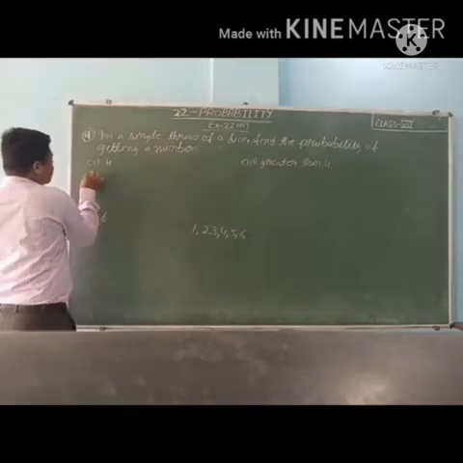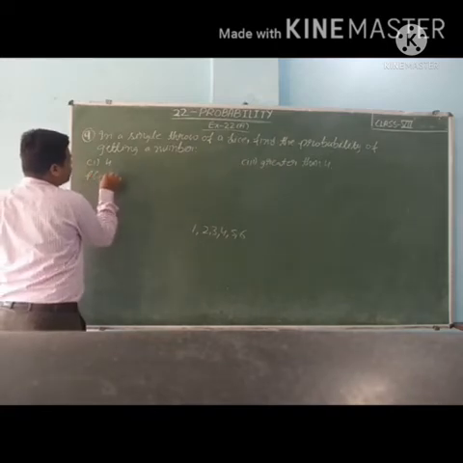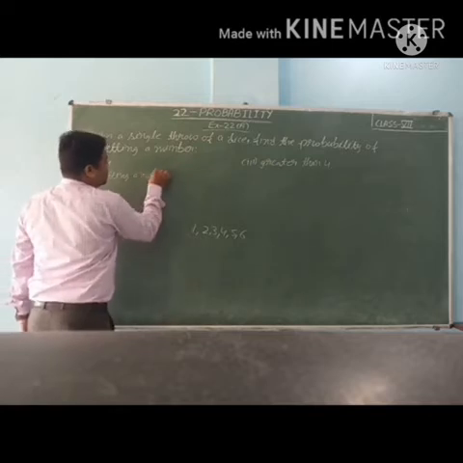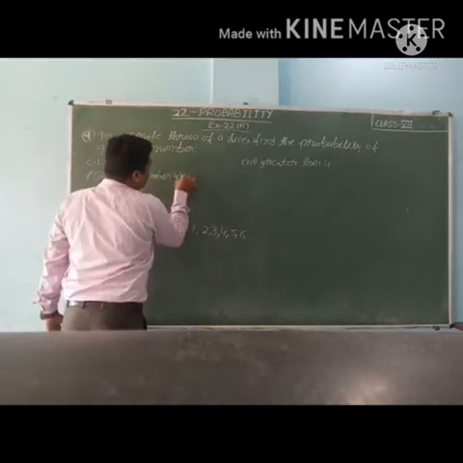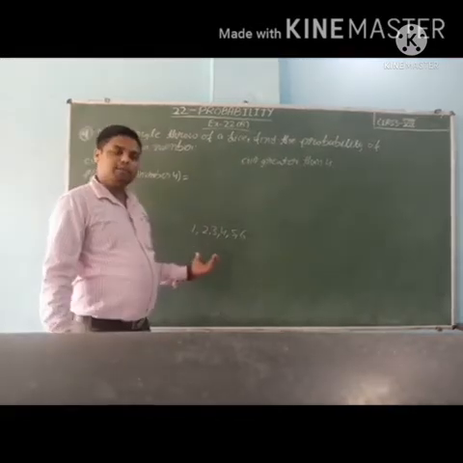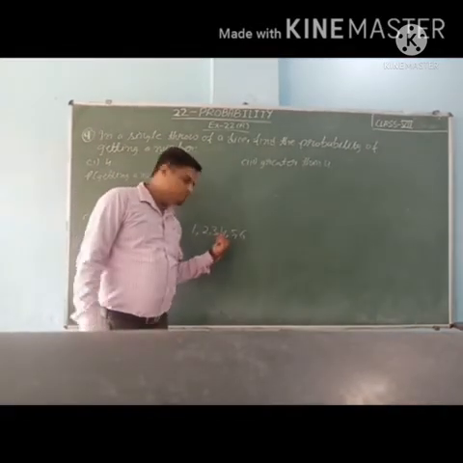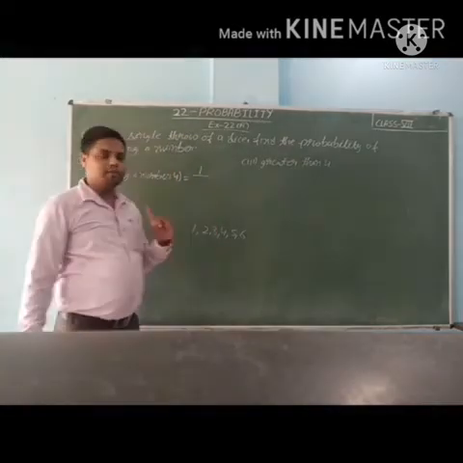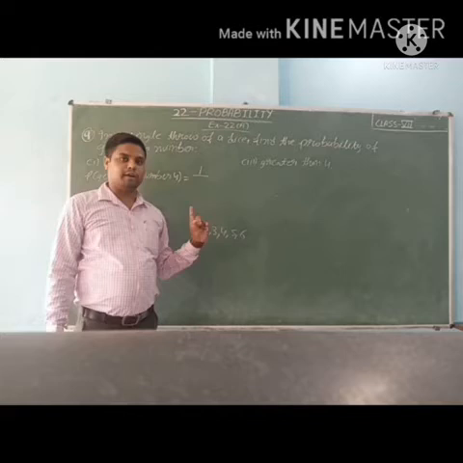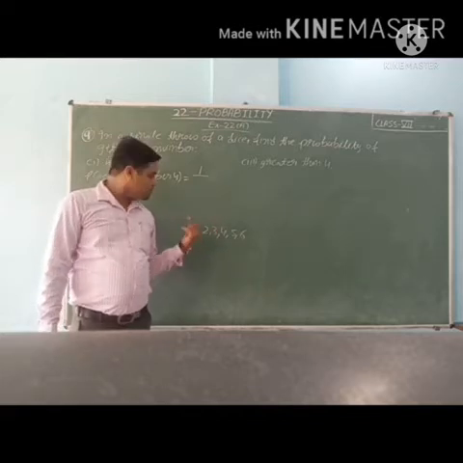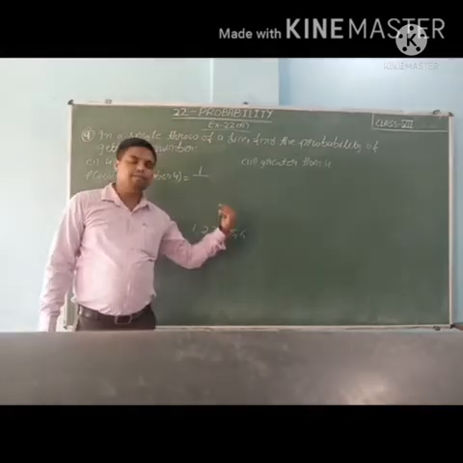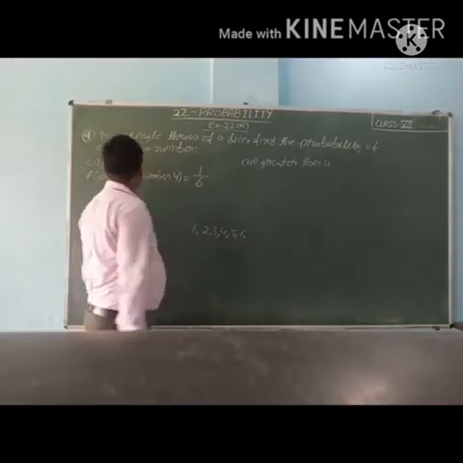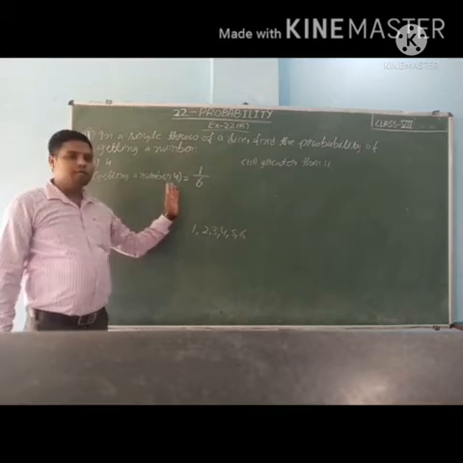So P(getting a number 4). How many 4s are there on the dice? Only one 4. So number of favorable outcomes is 1 because only one 4 is there. Total number of outcomes 1, 2, 3, 4, 5, 6, 6 numbers can come. So 1 upon 6 is the probability of getting a number 4.